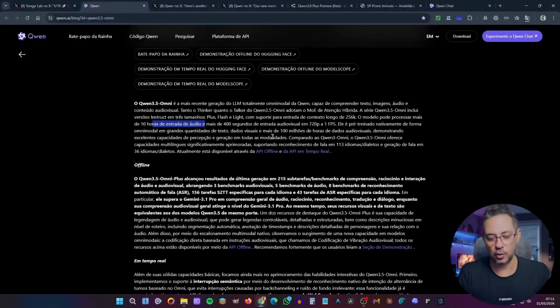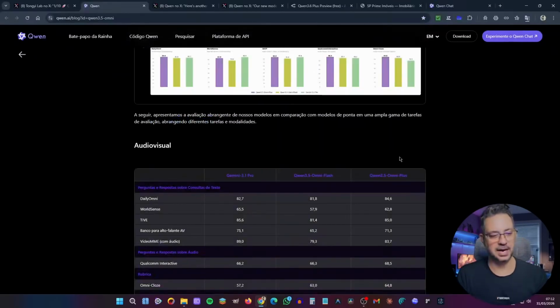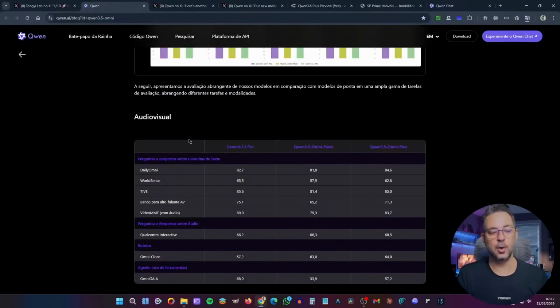From there, when you have this integration, you can ask for whatever you want. Like, for example, ask it to look at an image, interpret audio or video, and so on. The idea is that the model understands the environment, that it knows exactly what's happening, regardless of whether the input is in the form of text, video, audio, or image. Then they show some benchmarks here, like for example, this one about audiovisual.